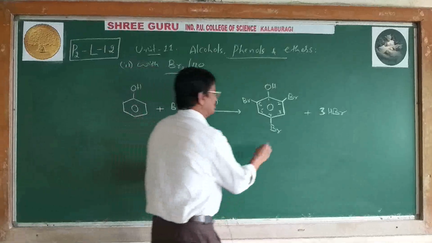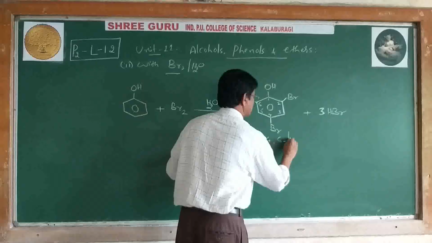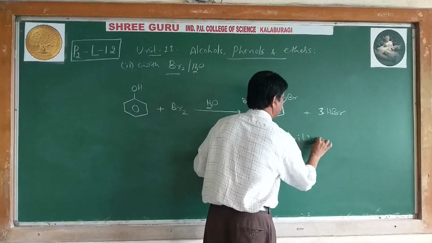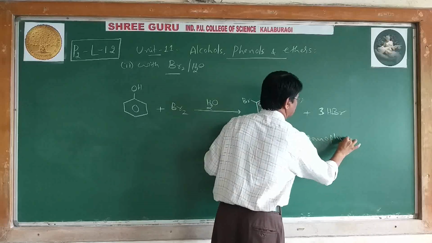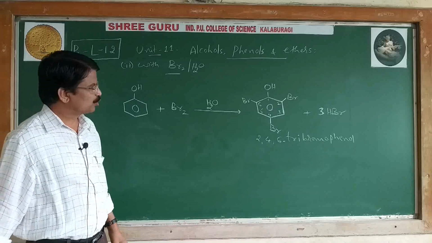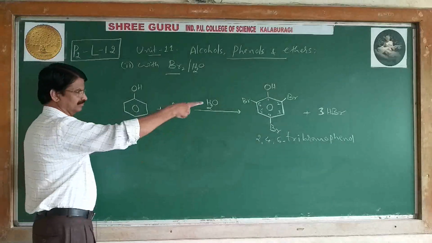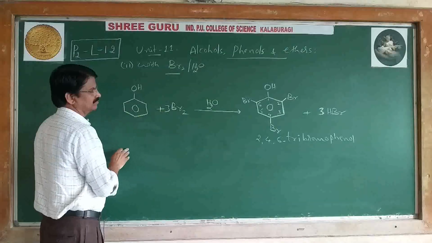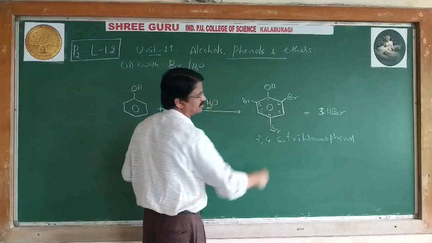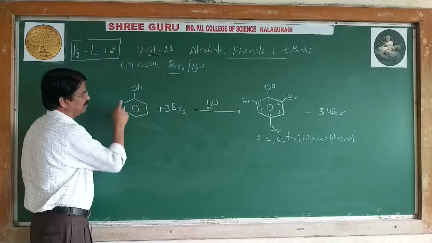Yes, this is the white precipitate 2,4,6 tribromophenol. 2,4,6 tribromophenol is obtained. And for balancing, 3 HBr, write 3. 6 Br, 3 Br plus 3 Br, 6 Br. 3H replaced by bromine.